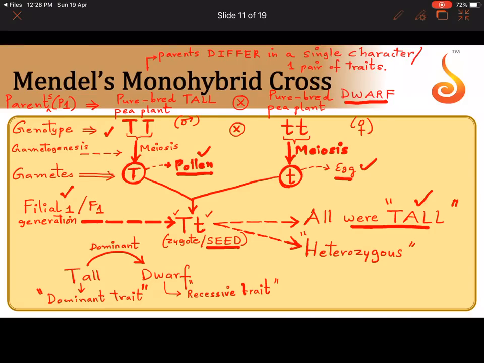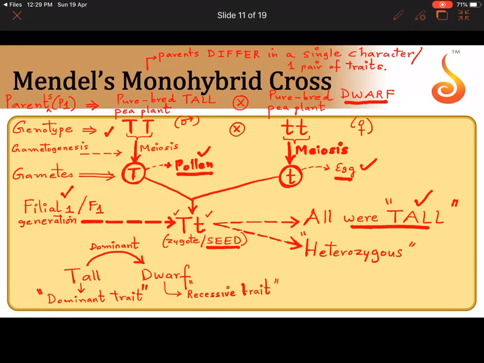Because tall as a trait is dominant over dwarf. Are both the parental traits expressing? Are 50% plants becoming tall and 50% plants becoming dwarf? No. Are the plants developing a height which is in between tall and dwarf? No. They are either tall or dwarf. In this case, they are tall. They cannot be both at the same time, or have an intermediate height, an in-between height.